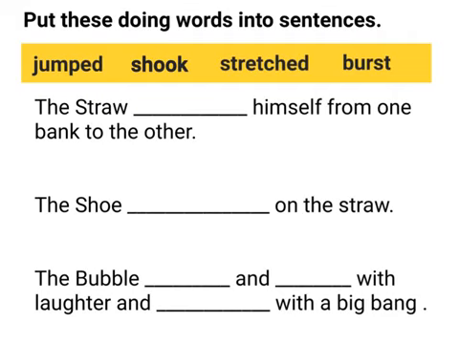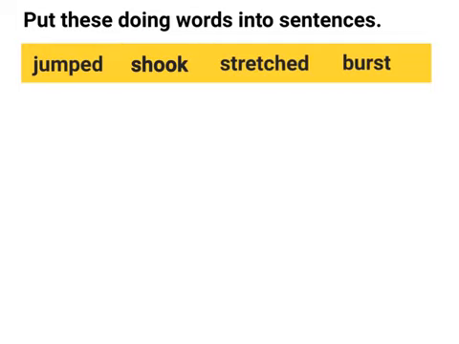The question is, put these doing words into sentences. To complete this question, I will have to choose words from this box and then fill in the blanks. But before we start, we need to understand what doing words are. Doing words are the actions that the character is doing. Let's take the first word, jumped.